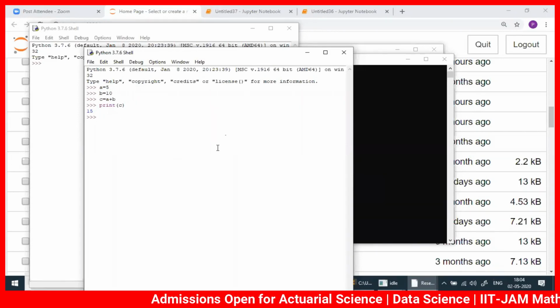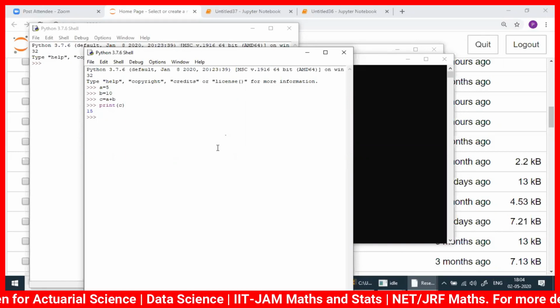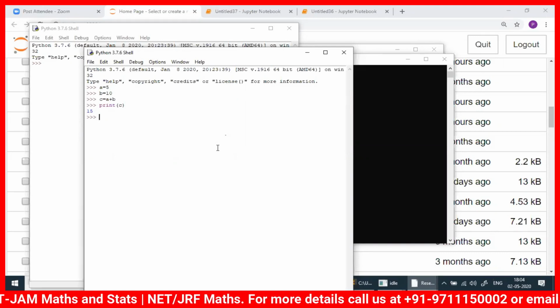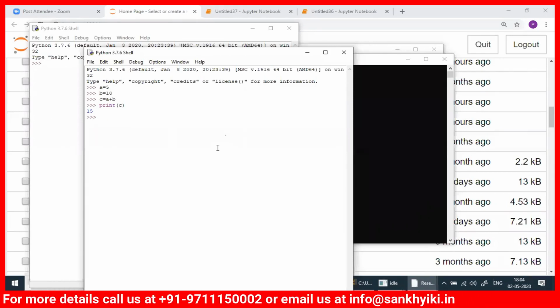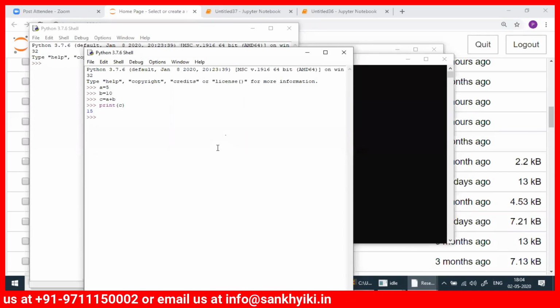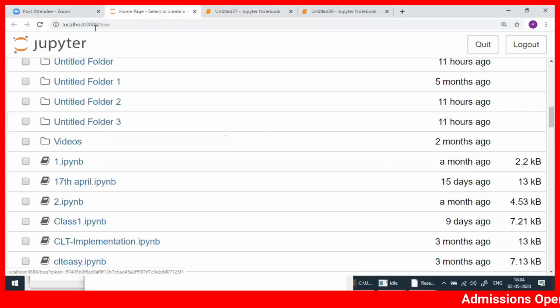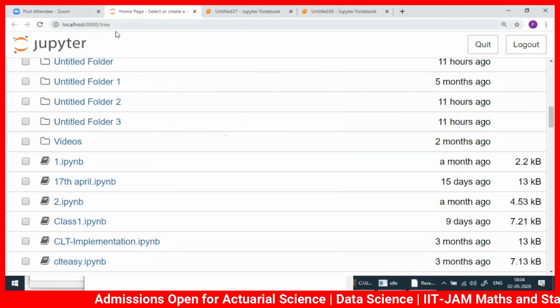So Jupyter gives a lot of flexibility. As I said before when I started the class, this is open source Jupyter. Obviously, most of the things here, Sublime Text I showed you, and everything is open source these days. Jupyter Notebook is a web application. If you have Chrome, you can run it on Chrome. You will get localhost 8888 like that. We don't need internet for this, but we are working in the browser here.